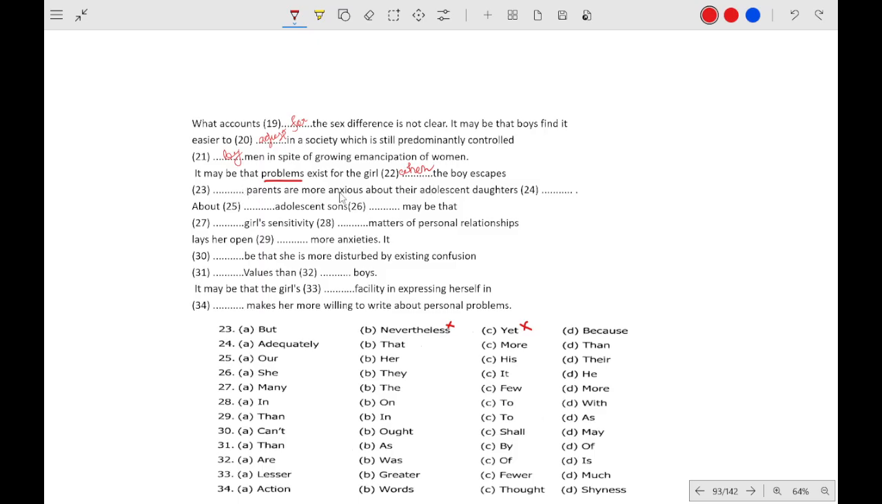But parents are more anxious about their adolescent daughter. No, it is the same. Yet and but carry the same meaning. Again, I haven't done anything wrong, but the teacher punished me. So yet and but in this context will be wrong. So what will be the correct answer? Because. Okay, let me write it down. This is how you have to do it. Because parents are more anxious about their adolescent daughters.